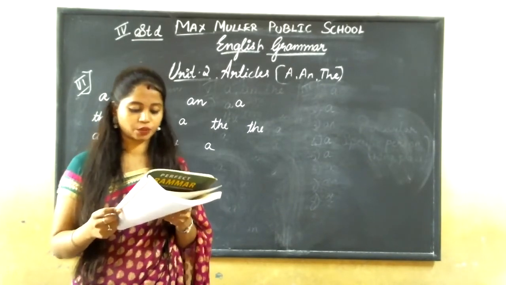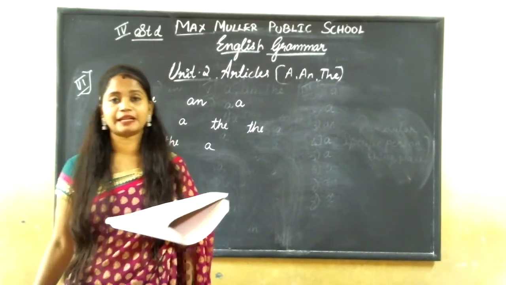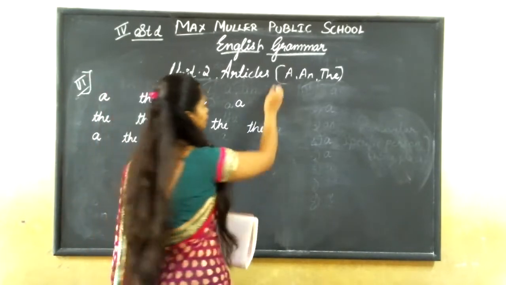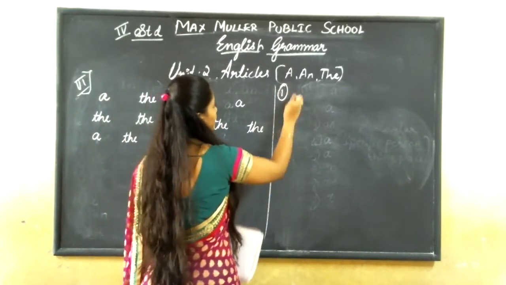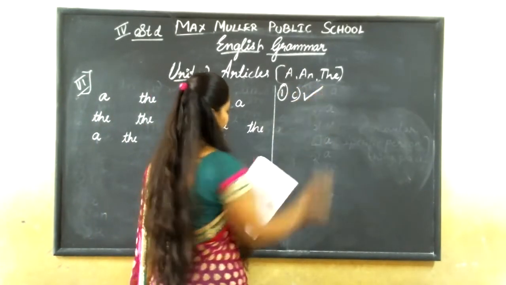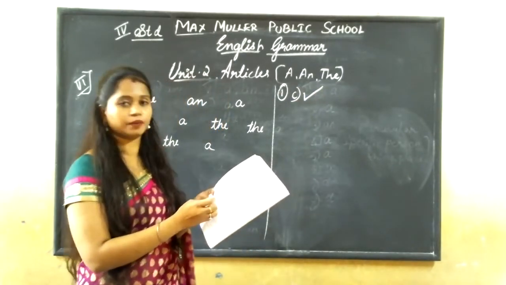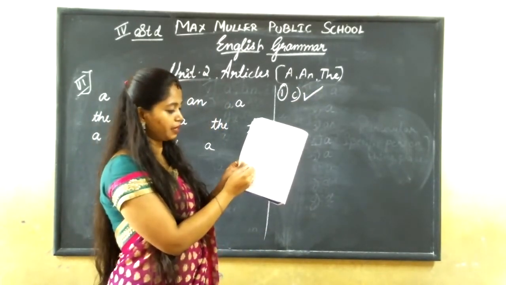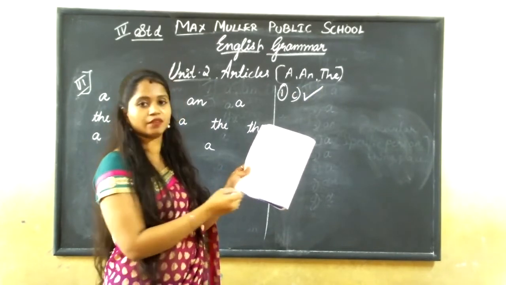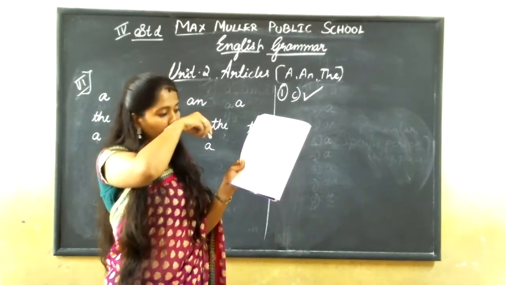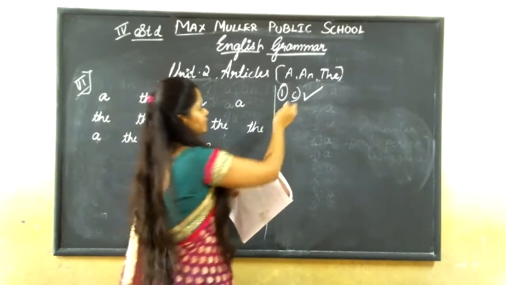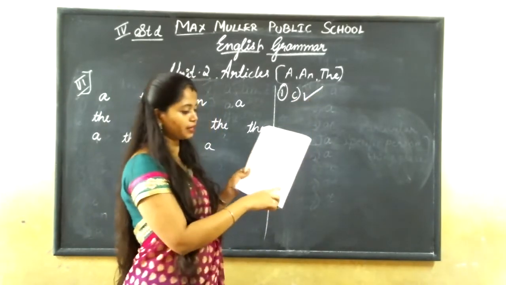B: Bahamas are in Atlantic Ocean. C: The Bahamas are in the Atlantic Ocean. Option C is the correct one, the last one. They have given A, B, C for each. If I write C here, you have to put the tick mark in the third one.